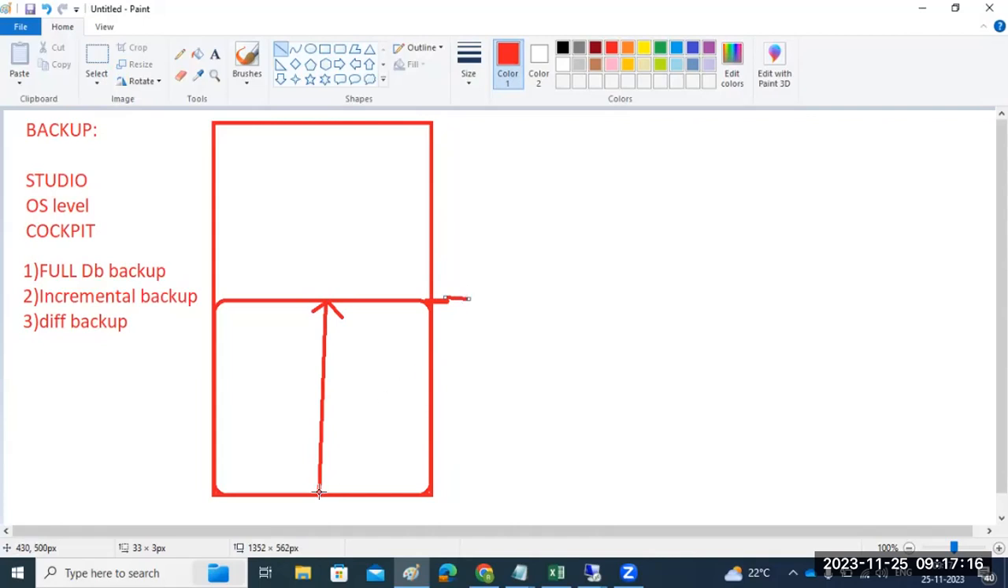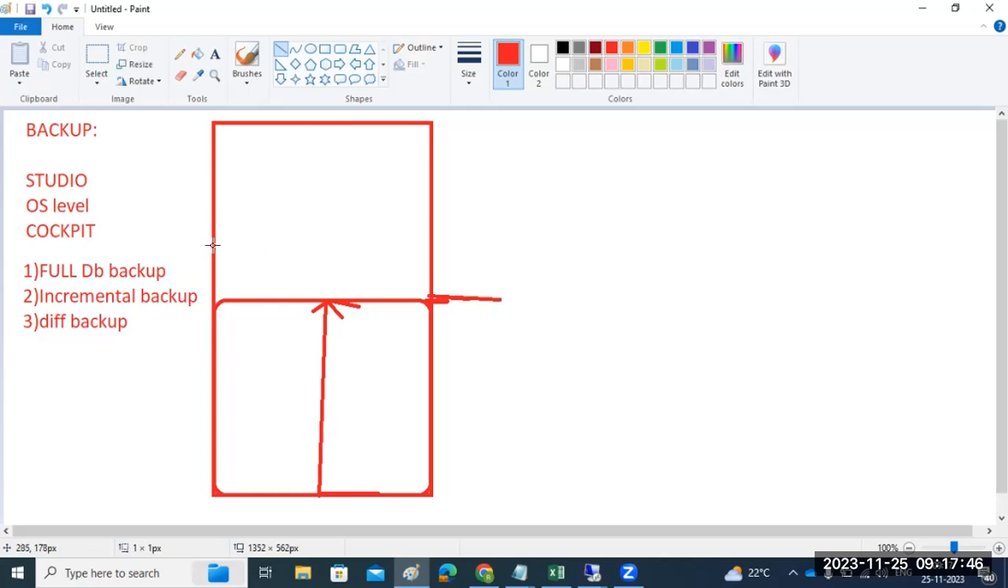then from the start of the database build till date, however much data is there, the entire data will be backed up. That is called the full database backup. This is also called the complete data backup. However much data is there in the database, you take it; that is the full DB backup.